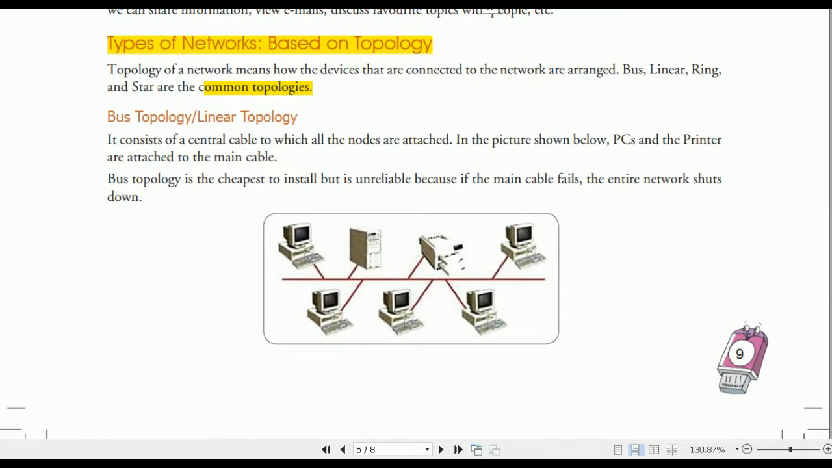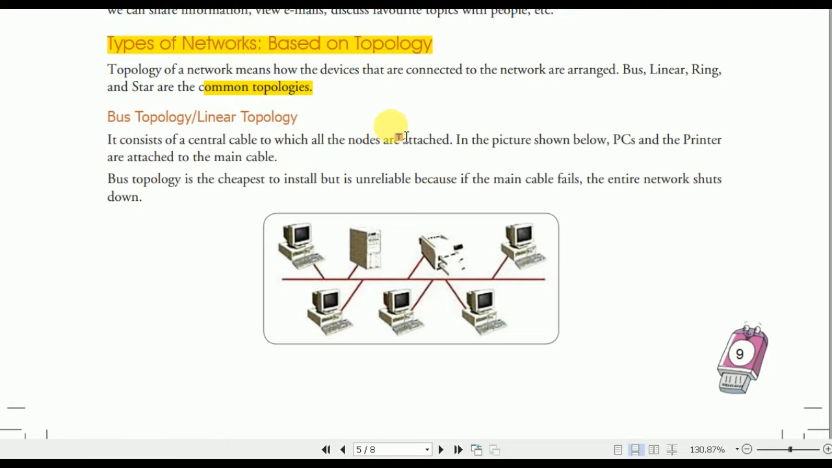Hello, good morning students. So today we will read about the types of network based on topology. Topology of a network means how the devices that are connected to the network are arranged. You already know that